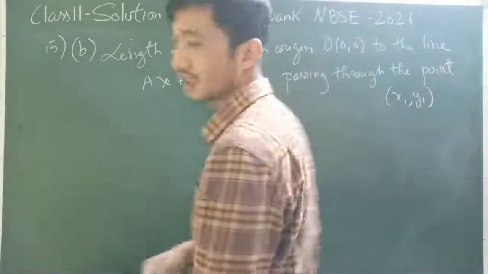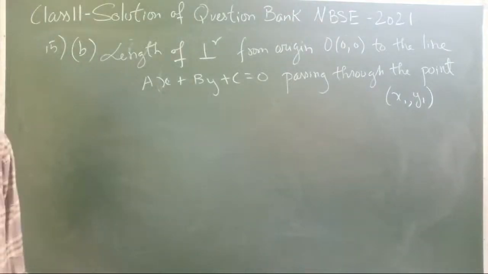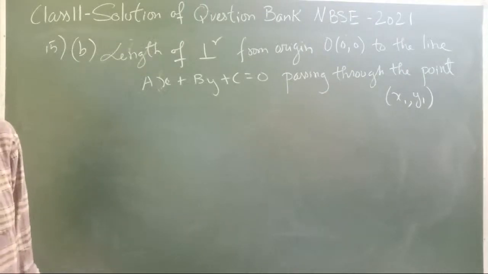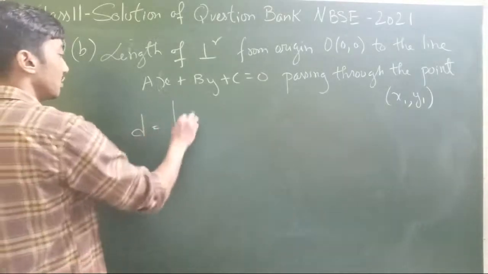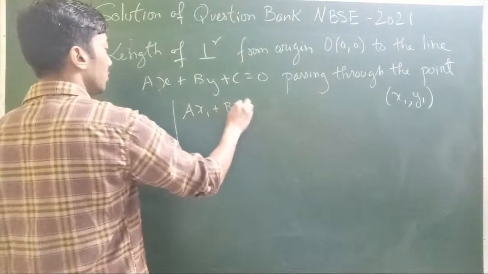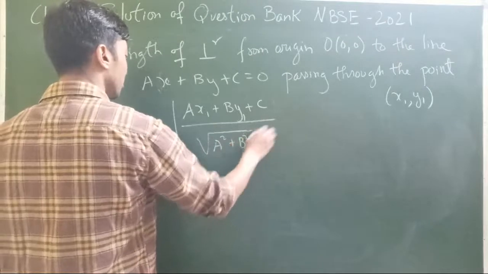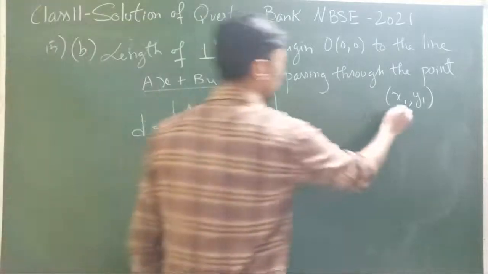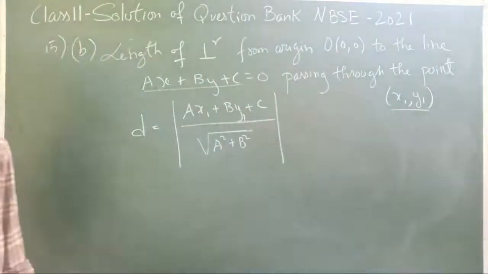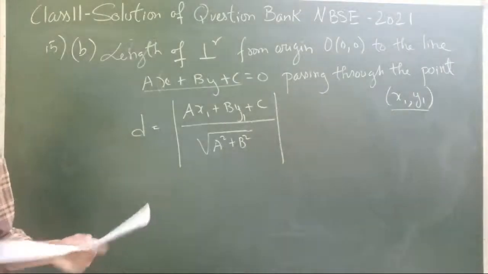This is a theorem from straight lines, okay? The length of perpendicular from origin to the line ax plus by plus c equal to 0, passing through any point x1, y1, that perpendicular distance is given by ax1 plus by1 plus c divided by root over a square plus b square, where a, b, c are the coefficients of the straight line. x1 and y1 are the point through which the line passes. So if you just happen to know this theorem, then this question number B becomes very easy.